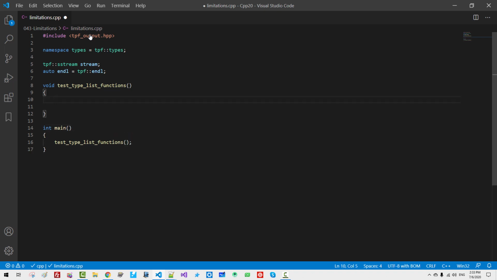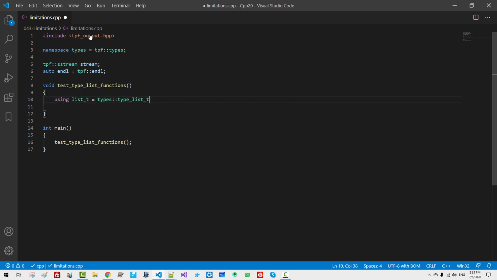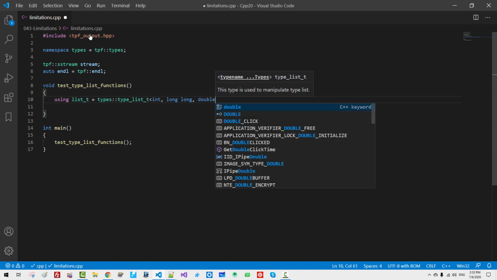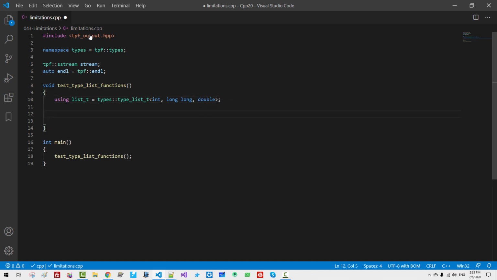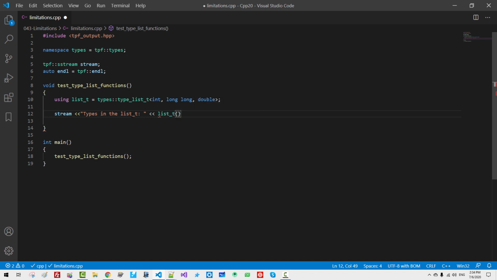I create a type list using list_t types, type_list_t. In this list: int, long, double. We can display the elements in the type list like this. String types list_t, we provide an instance there.